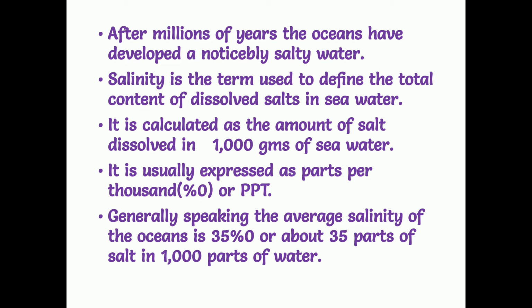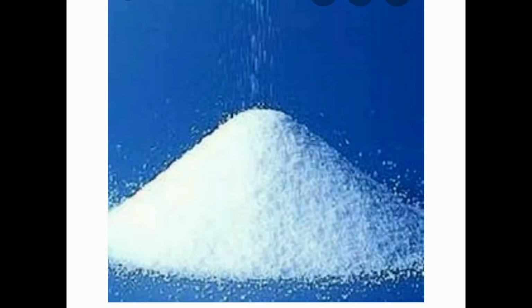So when we take 1000 parts of water, there will be 35 parts of salt in it. If we take a glass of seawater, approximately 1000 parts, 35 parts of it will be salt. This is how we express the value of salt in seawater. The common salt we use is sodium chloride, because salt is made from seawater.